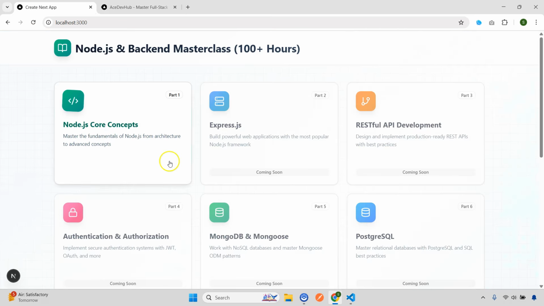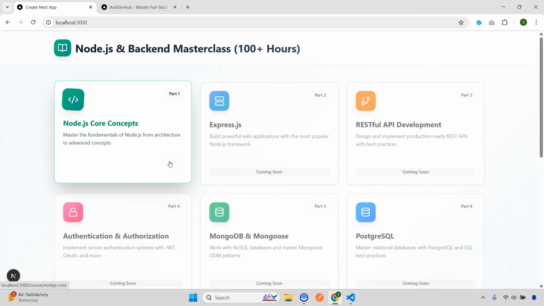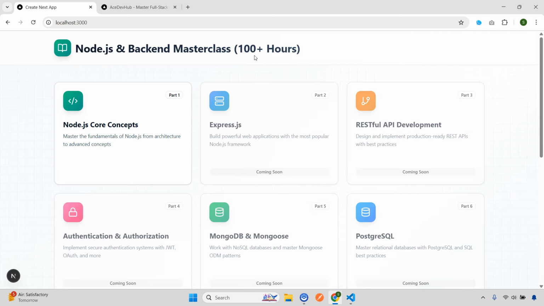Now, coming back, if you notice one thing, it's very clearly mentioned that the course duration will be more than 250 plus hours, and it can be more than that. The reason is the number of topics that we are covering. I clearly mentioned that for backend and Node.js topics it will be at least 100 plus hours, and you'll understand why, because of the number of topics and concepts that we are going to cover.